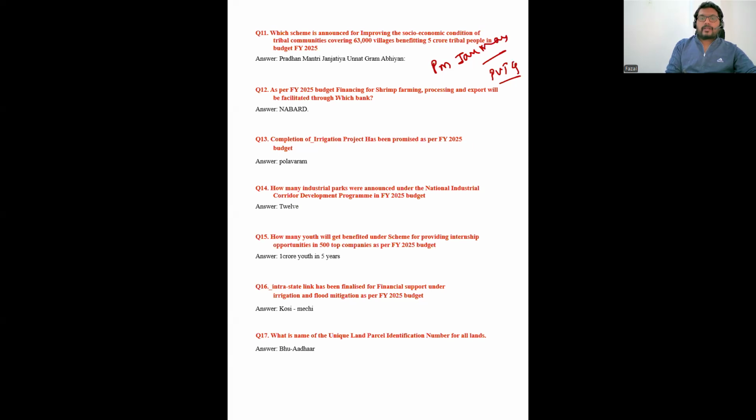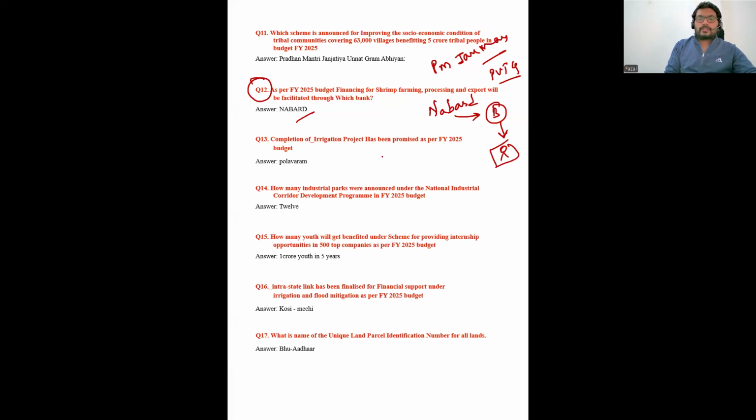As per the 2025 budget, financing for shrimp farming, processing and exports will be facilitated with which bank? I am expecting this question. NABARD has been linked. NABARD will not directly be considered here. NABARD will be linking to the banks because it's a refinance institution. From NABARD, it will be cross-verifying those farmers or cultivators who are involved in this processing.